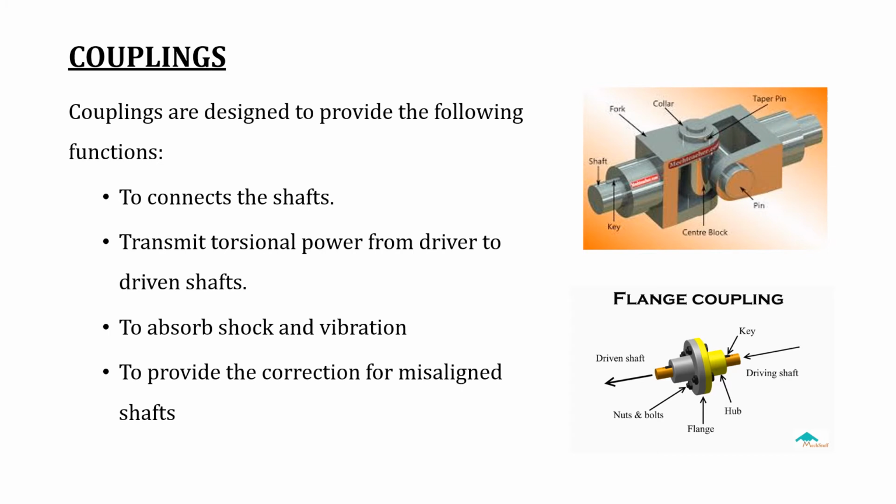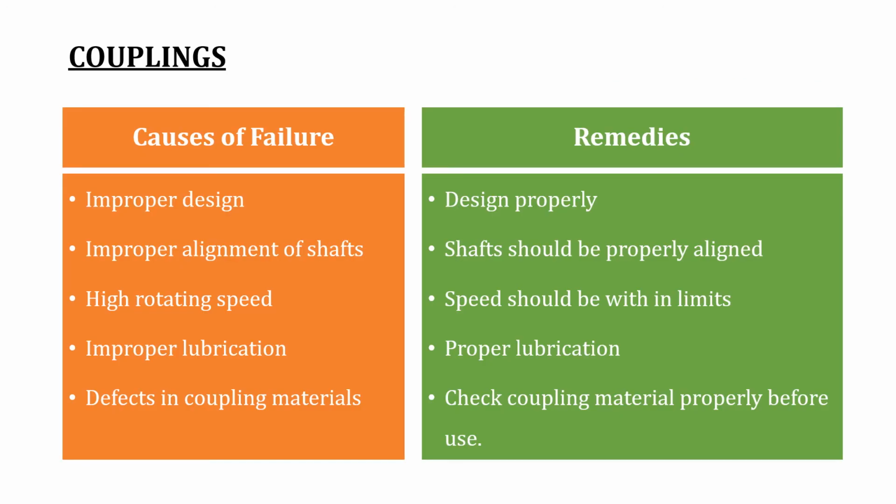The failures and remedies of couplings are: failure will occur if the design of the coupling is improper. If the design is not proper, then there will be a failure. So to remove this failure, you should design the coupling properly. If the alignment of shaft is improper, then there will be a failure. Couplings are of two types: first one is rigid coupling, second one is flexible coupling.